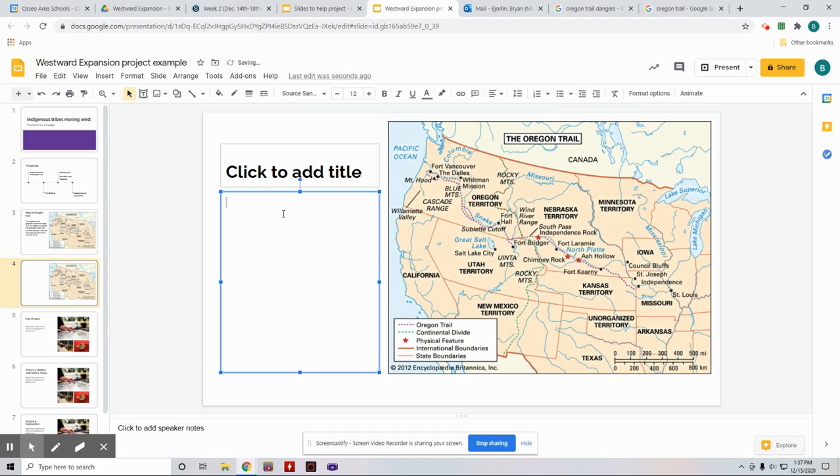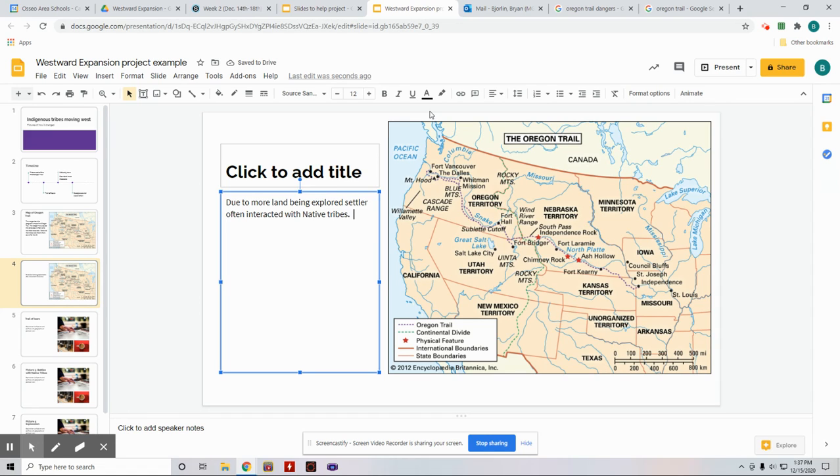Right here, I might say that, whoops, it's in gray here. I might say that due to more land being explored, settlers often interacted with native tribes, right? Or indigenous people, right?